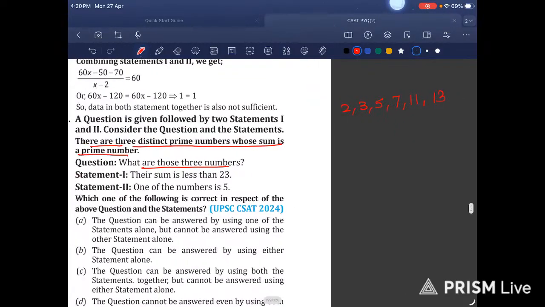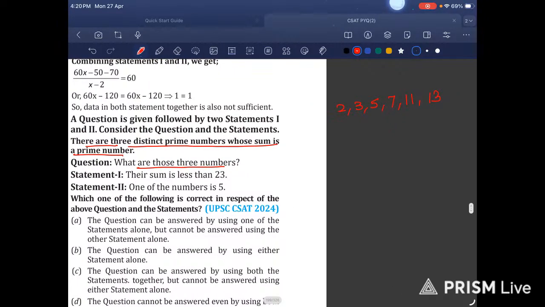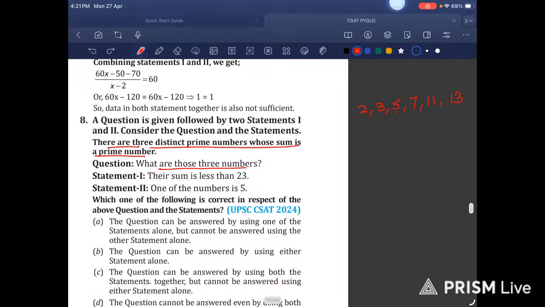We have to identify the three numbers. This generates a number called 15, but this is not a prime number. Then what else can we do?